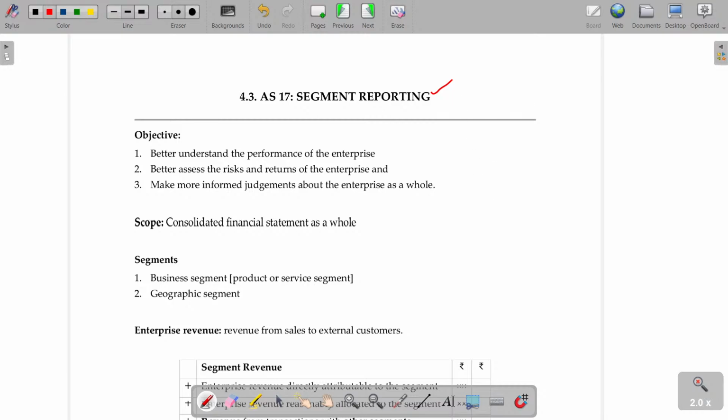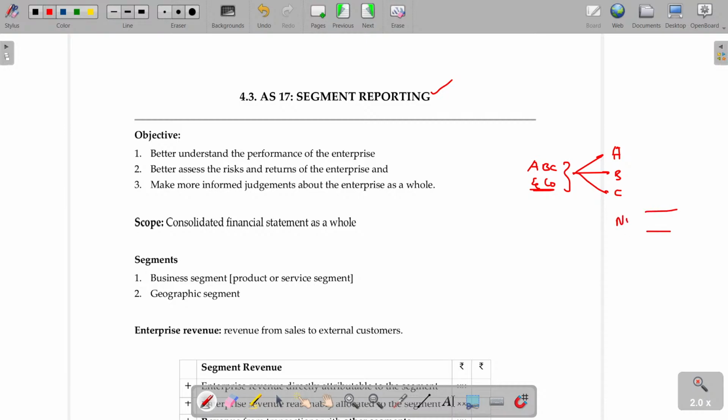Segment reporting is nothing but this: if the entity ABC and Co. sells 3 different types of products, A, B and C, then what happens? I will calculate the total profit by selling all the 3 products.